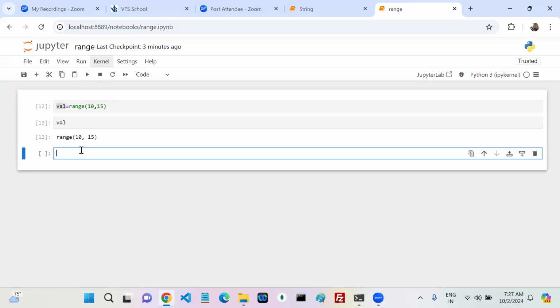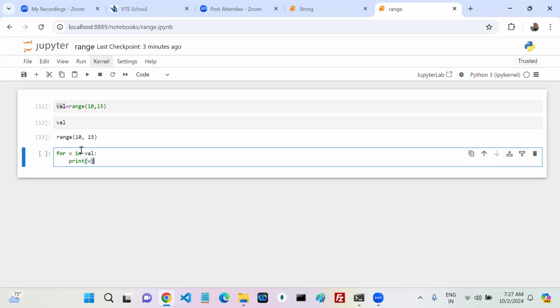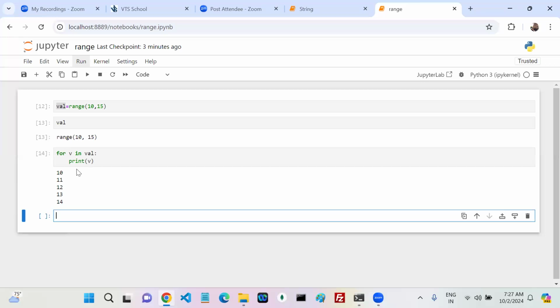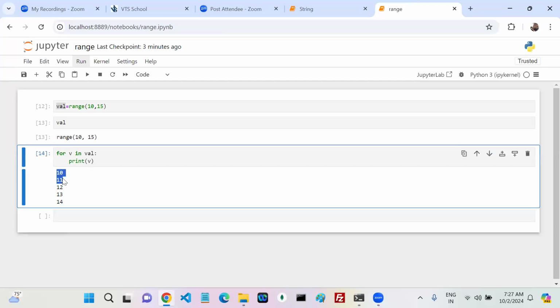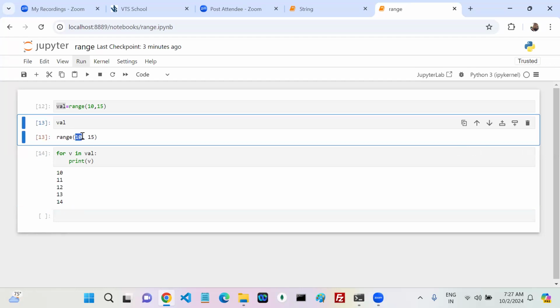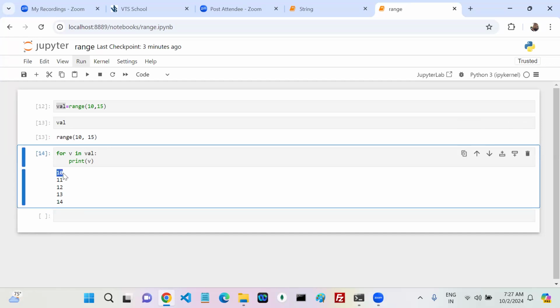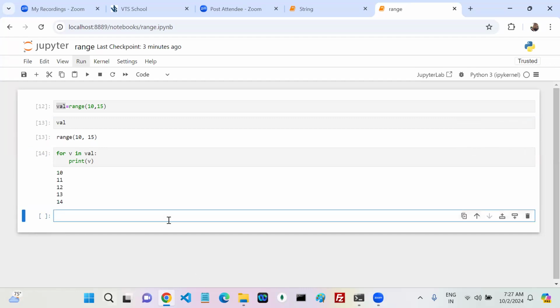Now, you know for loop, right? How can we write it? For v in val, can I print my v? Now, first 10, 11, 12, 13, 14, like this, it's printed in between the range. This one I can say is starting and this one is ending, but the difference is it is going to take 10 to 15. How much difference? 5. So starting from 10, it is going to take 5 values, yes or no? Agreed everyone?